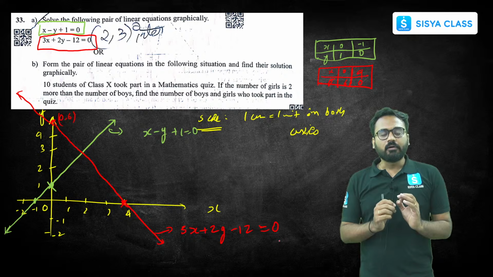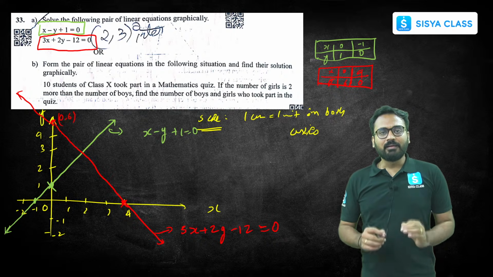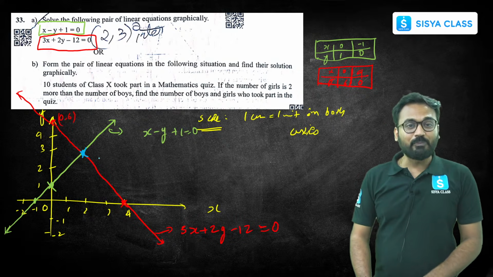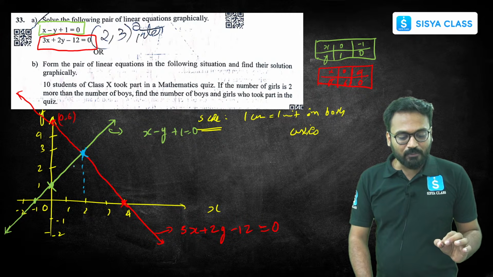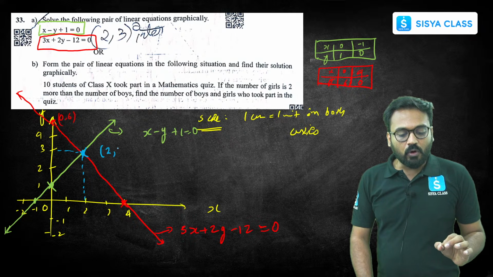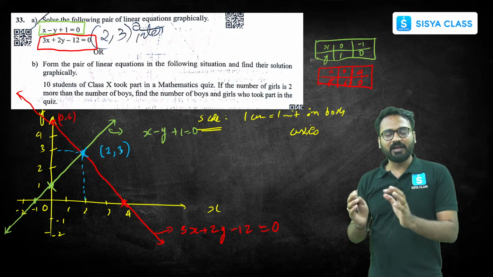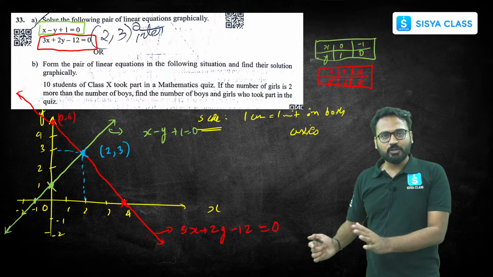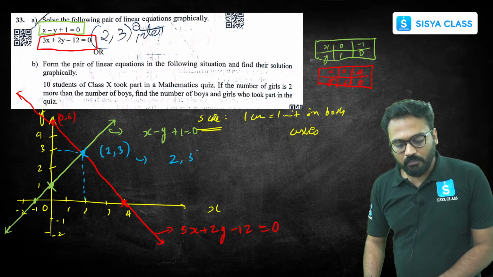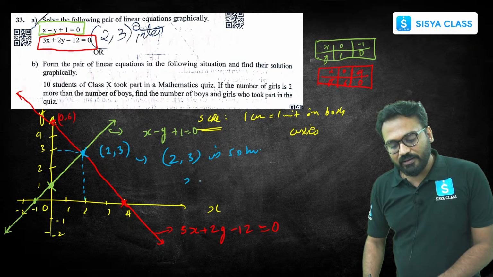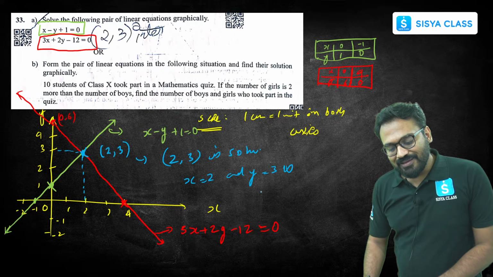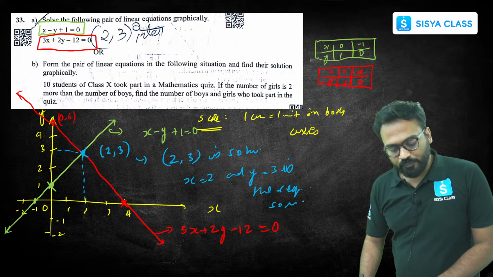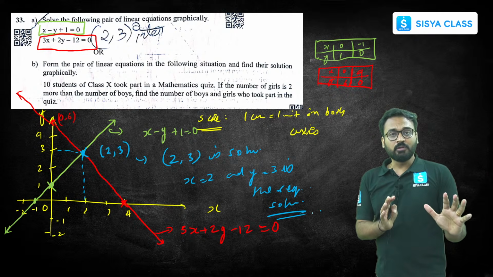Now the point of intersection of these 2 lines is the solution. The x value and the y value at that point is the solution. If you see, the x value comes out to be 2 and the y value comes out to be 3. (2, 3) will be the solution. You can put and check also. 2 minus 3 plus 1 is 0. 3 times 2 is 6 plus 2 times 3 is 6, 12, minus 12, 0. So (2, 3) is the solution. You can write it in this way: x equals 2 and y equals 3 is the solution for the required equations, okay? Clear? So this is how you had to do the 33A1.